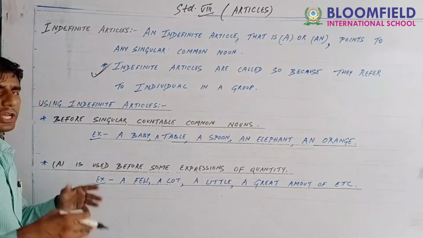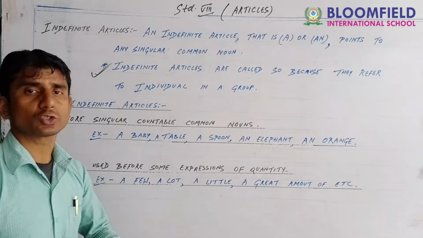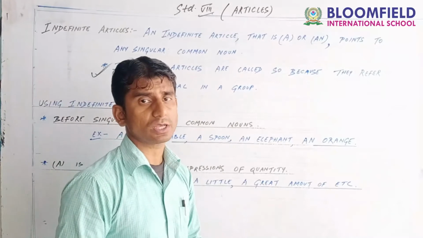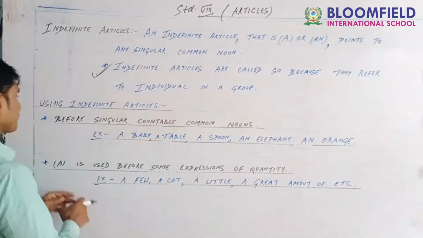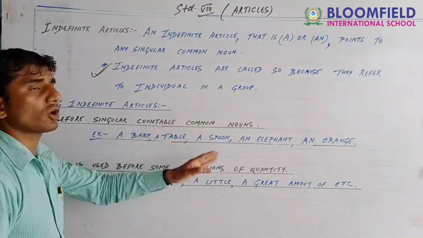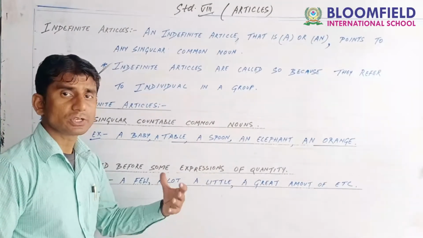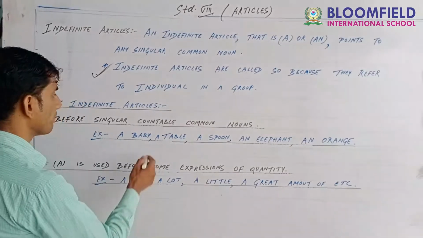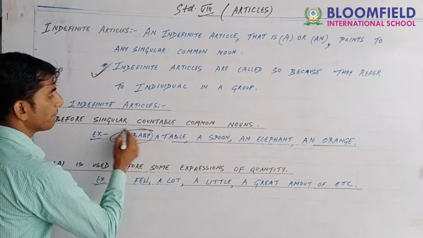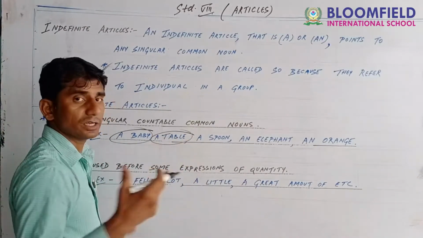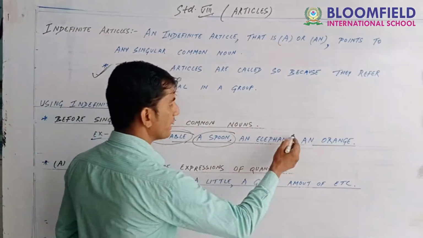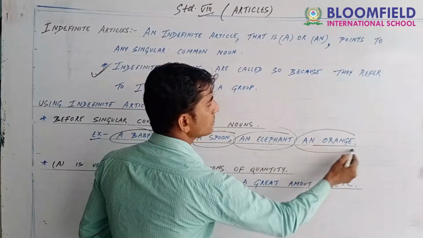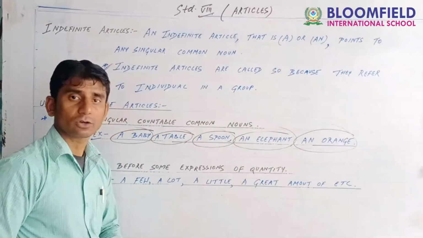After that, where indefinite articles are used, you have to be very careful before using a and an. First, before singular countable common nouns, for example: a baby, a table, a spoon, an elephant, an orange, a mango.